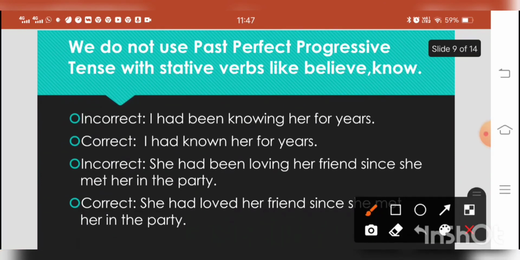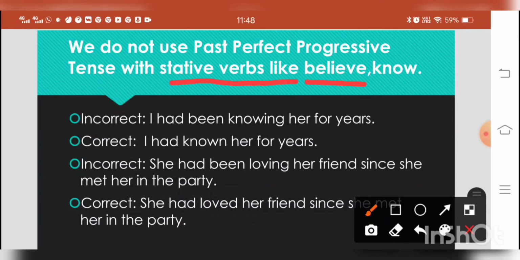We do not use past perfect progressive tense with stative verbs. This is very important. What are the stative verbs? Stative verbs means they are not action verbs. Okay? They express the state of being. What is the status of the subject? So there are certain verbs which are not used in continuous form. What are they? The verbs of perception, meaning taste, smell, see, hear.